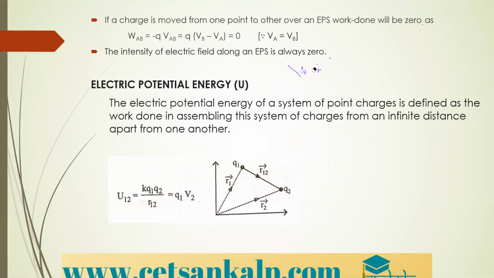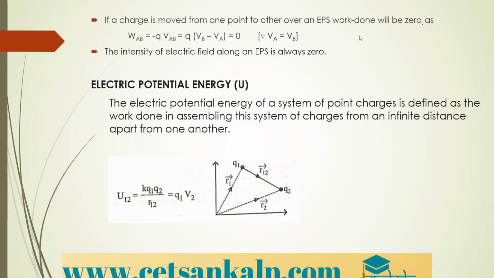Next, the intensity of electric field along an equipotential surface is always zero. So these are some properties of equipotential surfaces we have seen, so that it will help us to write some direct answers.